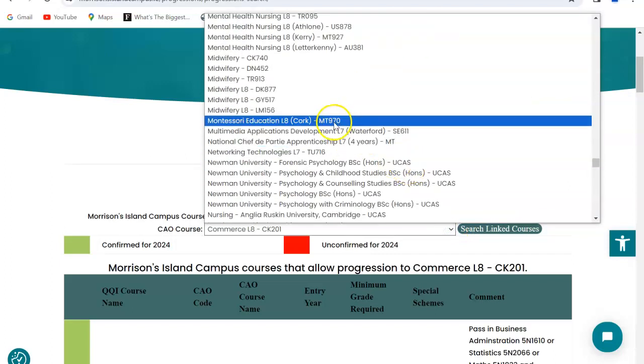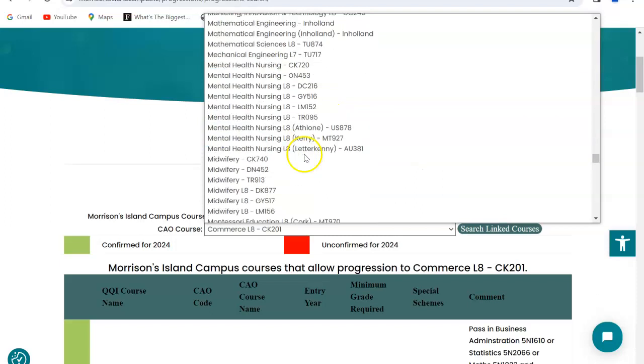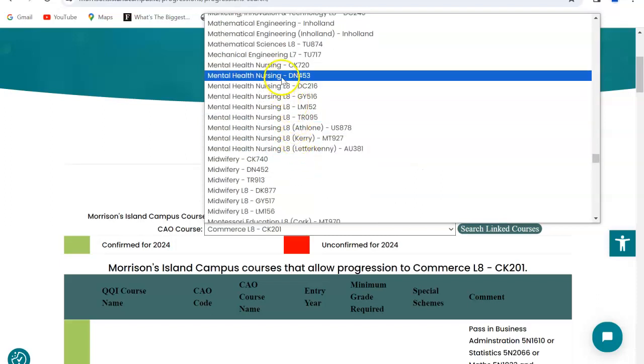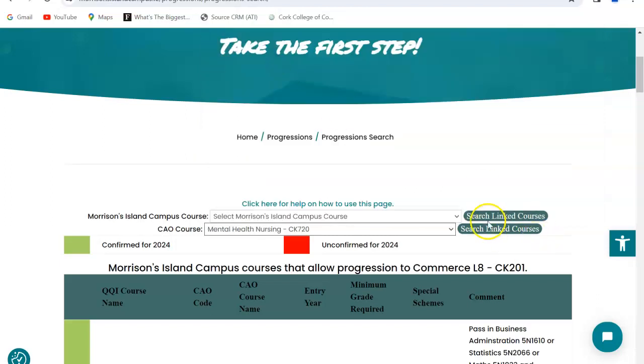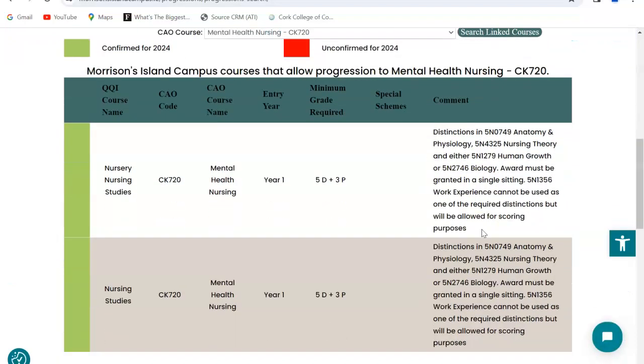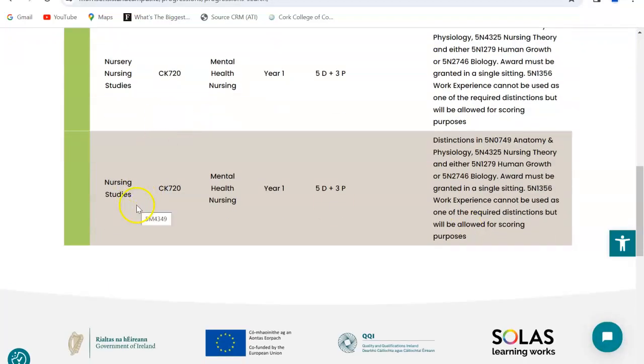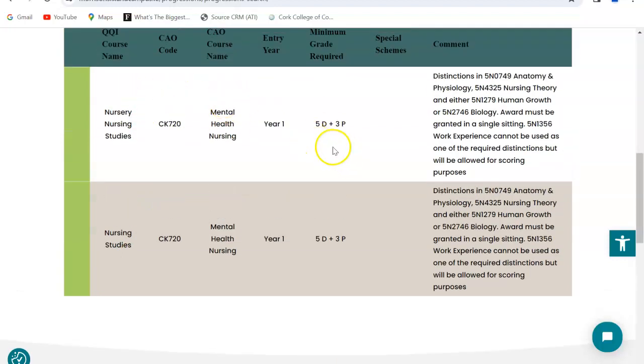Another very common course is nursing. So if we scroll down and we look at the different nursing degrees, we'll take mental health nursing in UCC as another example. So mental health nursing, obviously the course to do is either the nursing studies course or the nursery nursing studies course, both of which require a minimum of 5 distinctions and 3 passes, and very specific distinctions required for entry to nursing, all of which are completed on the Morrisons Island campus course.